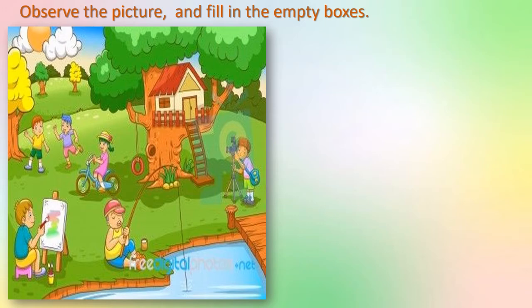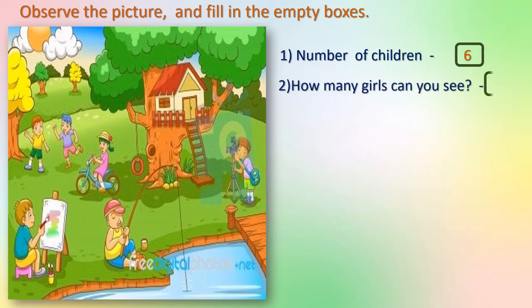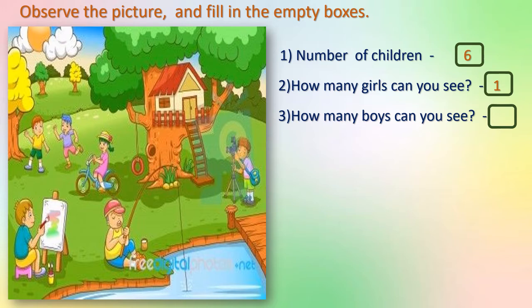Here, see this picture. Here also we can see some children. Let us move to the question part. Number of children in this picture. 1, 2, 3, 4, 5, 6. Right? How many girls can you see? Oh, we have to find out the girls. Yeah, this one is a girl. So, only one we can see. Right? How many boys can you see? Out of 6, only one girl means here we can see 5 boys. Right?